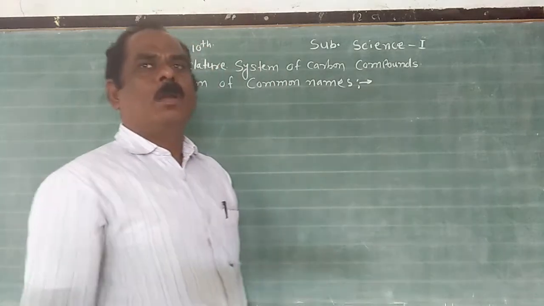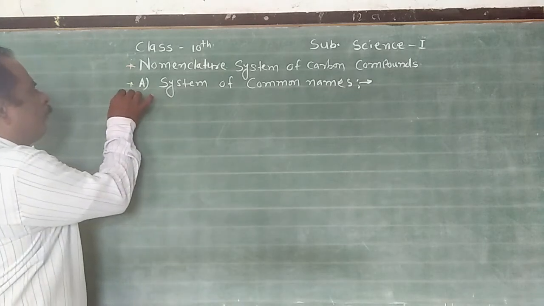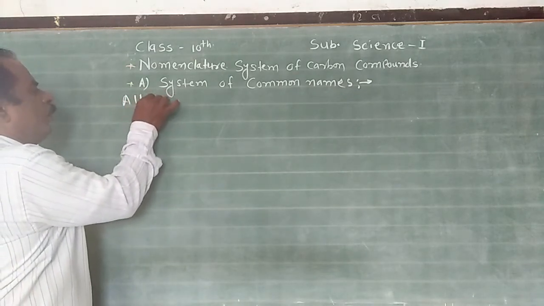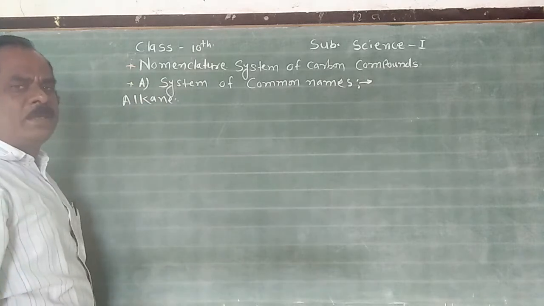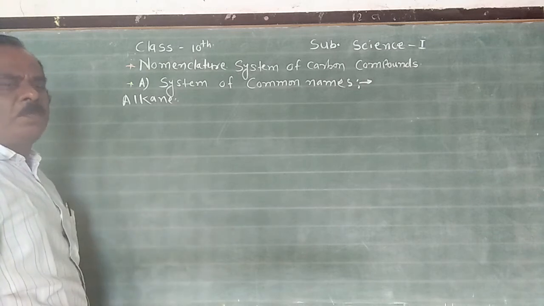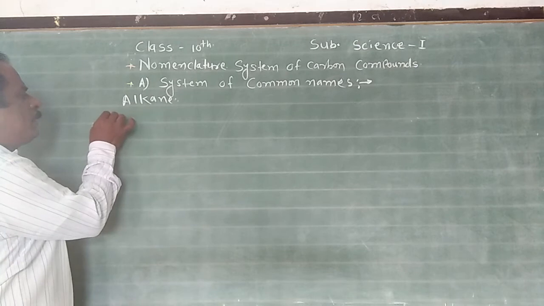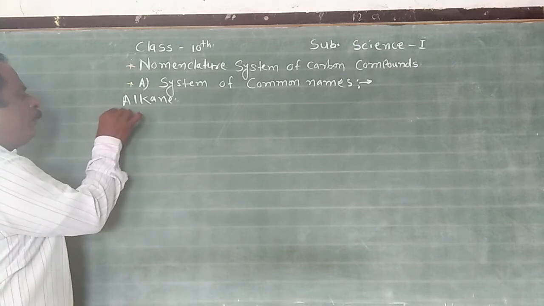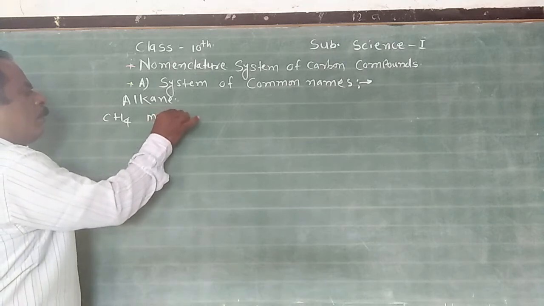For example, alkanes. In the case of alkanes, the first four members are named on the basis of their source, as they were obtained from different sources. First is methane, CH4.